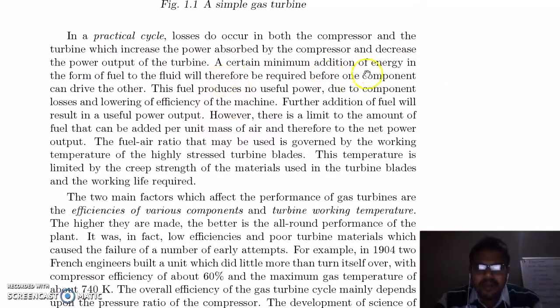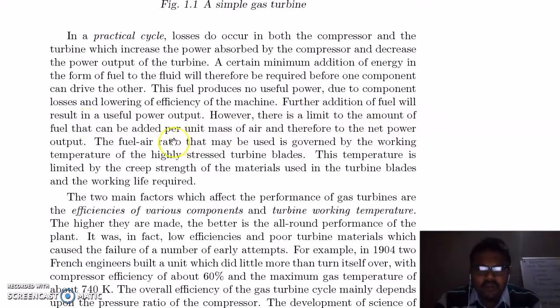So a certain minimum addition of energy in the form of fuel to the fluid will therefore be required before one component can drive the other. So this fuel produces no useful power due to component losses and lowering of efficiency of the machine. Further addition of fuel will result in useful power output.